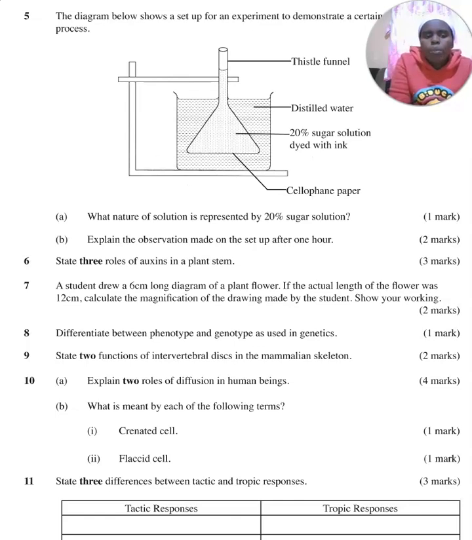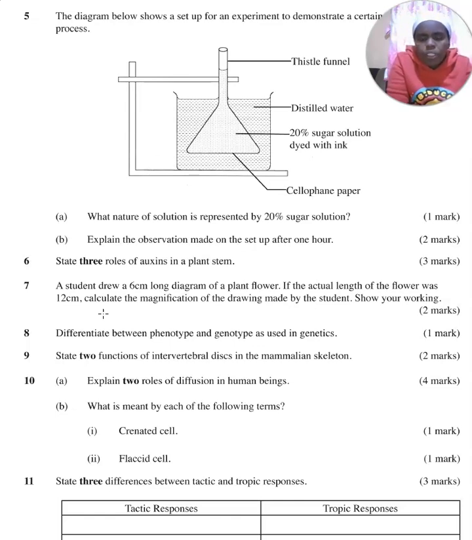So here you have the actual length which is 12 centimeters, and then the drawing length is 6. So you use magnification, drawing length over object length. So magnification is equals to drawing length, which is 6, over the object actual length, which is 12 centimeters. That gives you 6 divided by 12. It gives you 0.5.